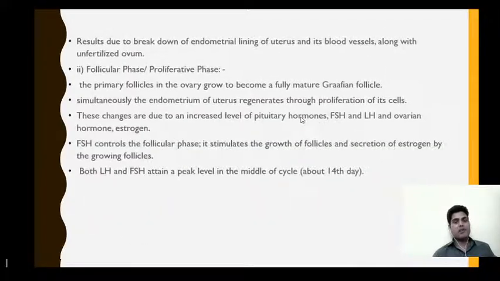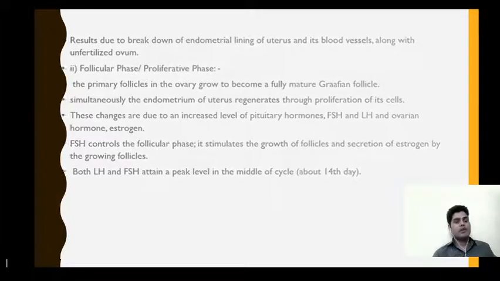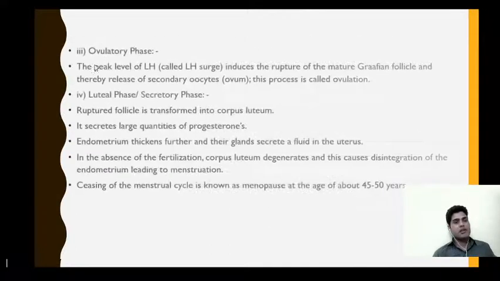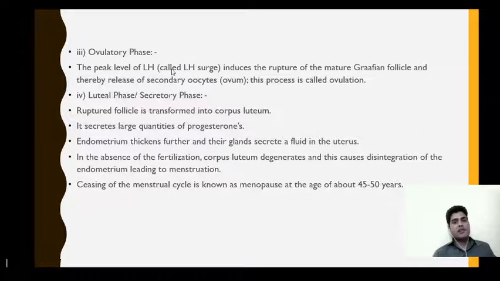So the next phase is the ovulatory phase. The peak level of LH, called LH surge, induces the rupture of the mature Graafian follicle. So that's when there is a peak in the luteinizing hormone level that leads to the rupturing of the Graafian follicle and thereby release of secondary oocyte. And this process is called ovulation. Now the next step is the luteal phase or the secretory phase.